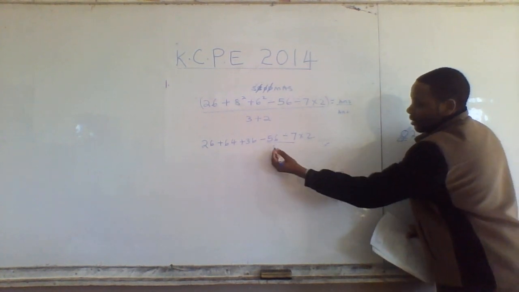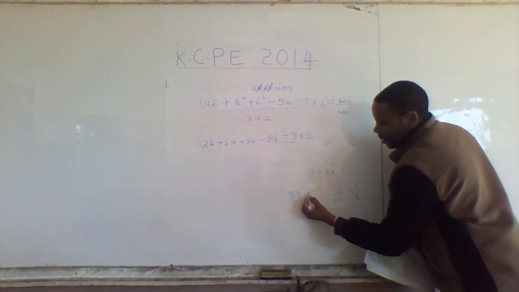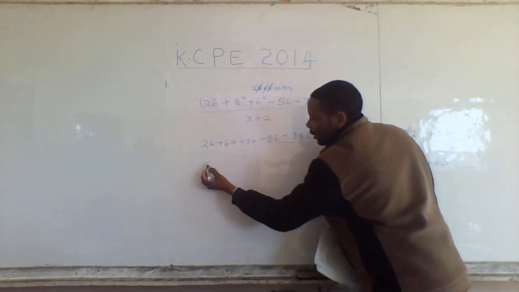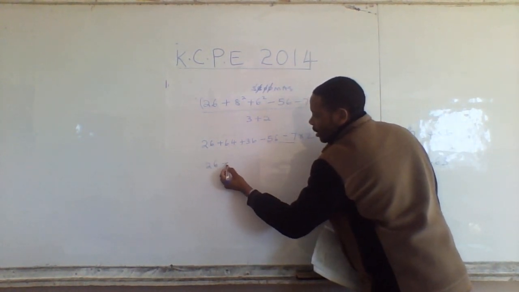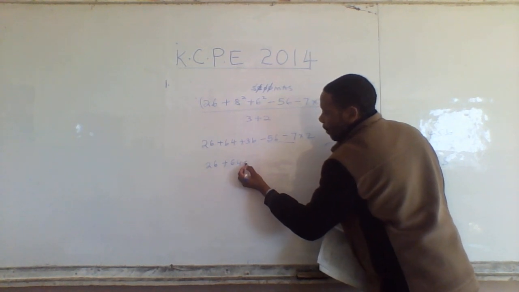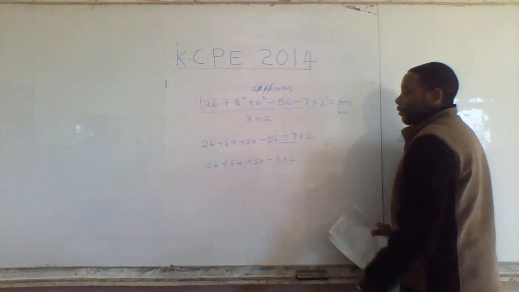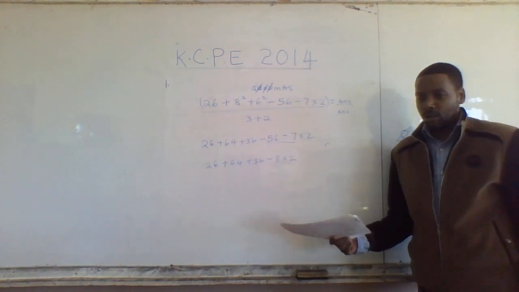An 8. But this is 56 divided by 7, which is 8. Take care of that, right? Yeah. So we now rewrite the question without division: 26 plus 64 plus 36 minus 8 times 2. Clap for yourselves because you are doing a good job.